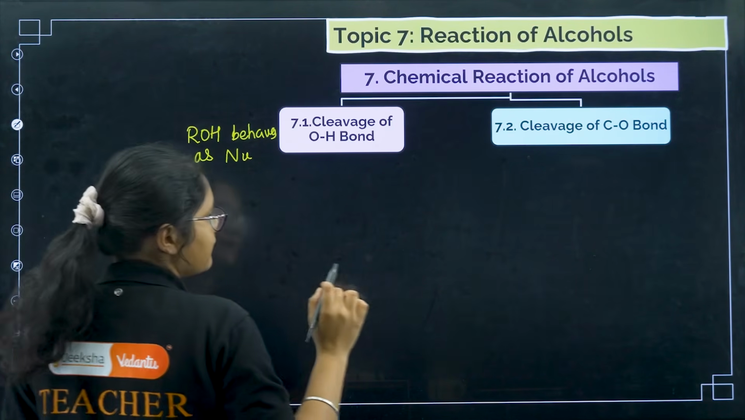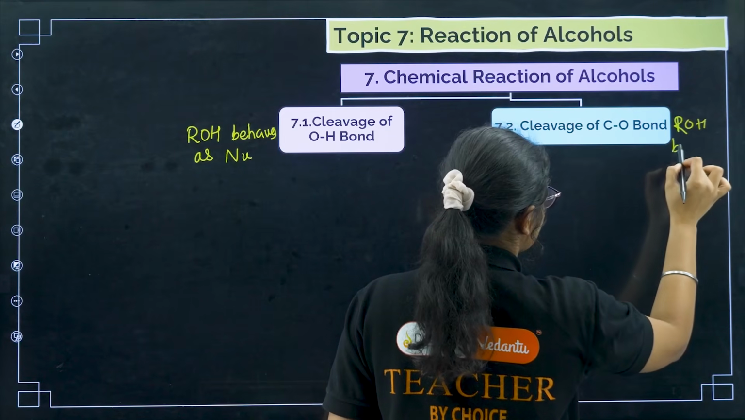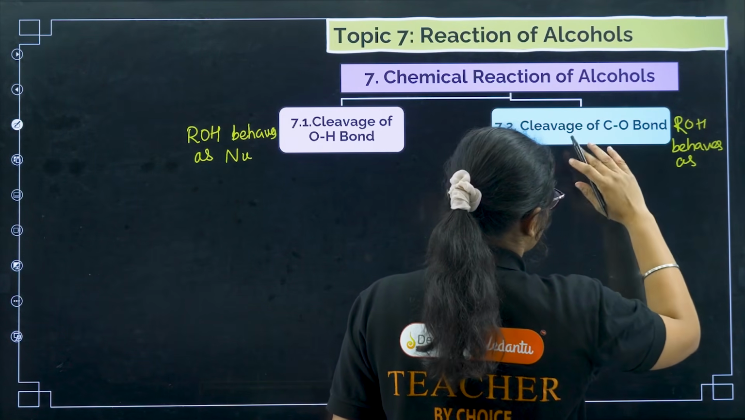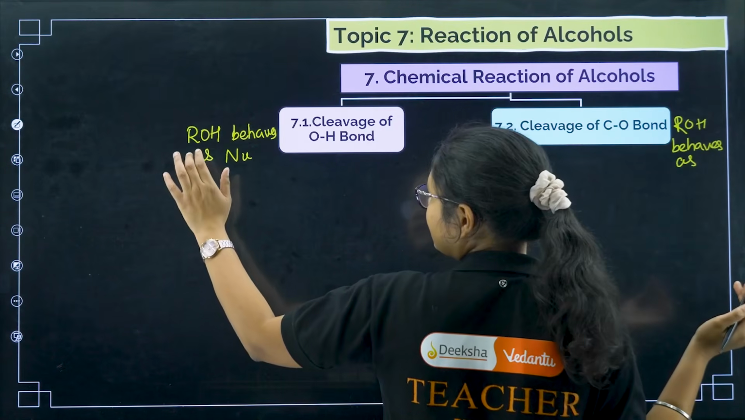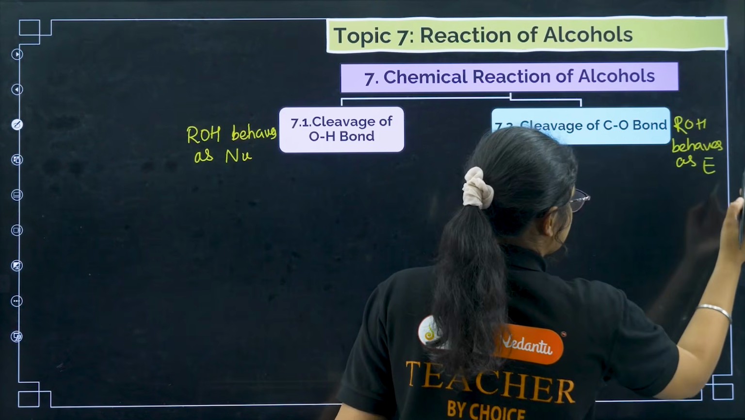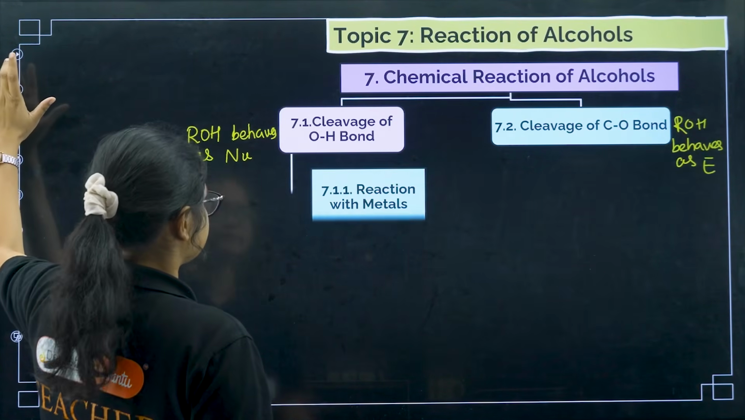Nucleophile. When there is cleavage of the CO bond, what is there? ROH behaves as a nucleophile. Here it will behave as an electrophile. Okay, so let us see next.